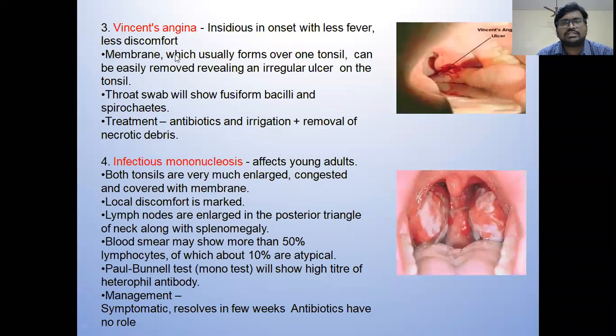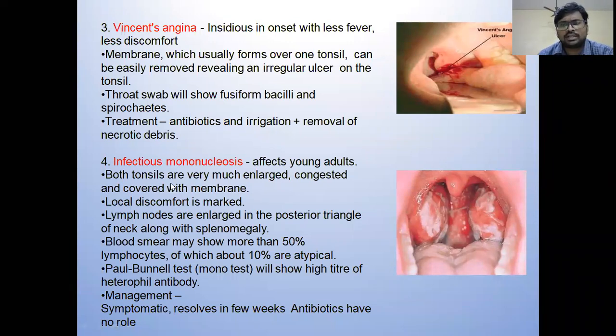The next one is the Vincent angina caused by Borrelia vincentii. It also presents with a membrane on the tonsil. Here, when you try to remove the membrane, you can see irregular ulcers over the tonsil. In this condition, you take a throat swab and on microscopy, you'll see fusiform bacilli and spirochetes. Treatment is antibiotics and irrigation or gargling.